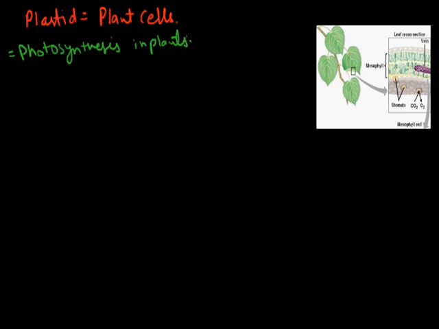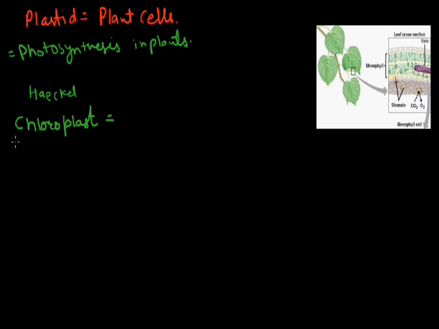The term plastid was given by Ernest Haeckel. Haeckel was the scientist who gave the term plastid. Plastids are of three types. First we call them chloroplast, second we call them chromoplast, and third one we call them leucoplast. So first of all we discuss the chloroplast. What is the chloroplast? We discuss here.